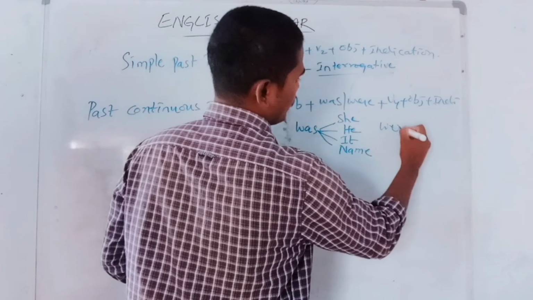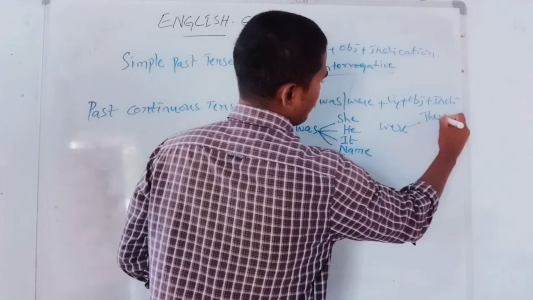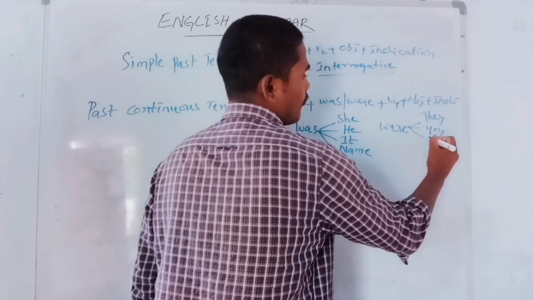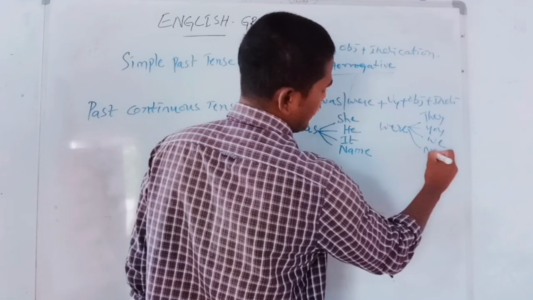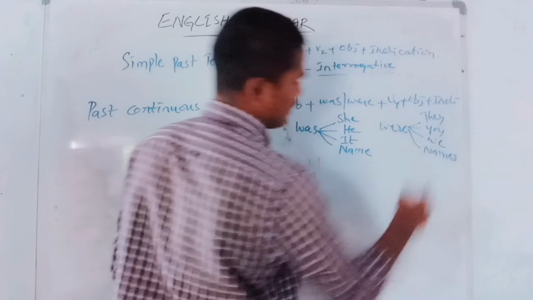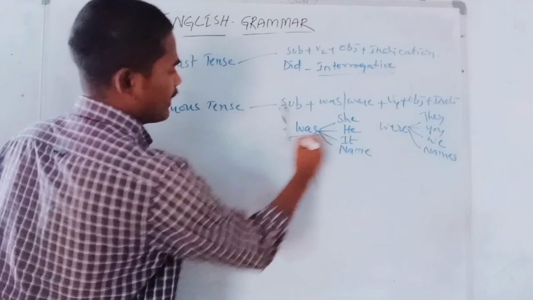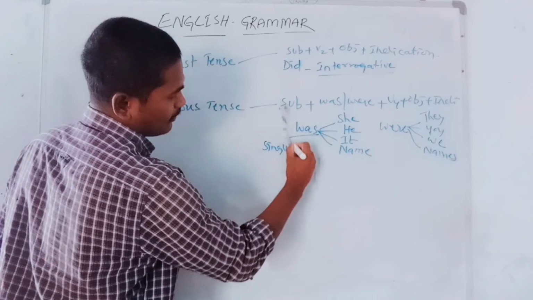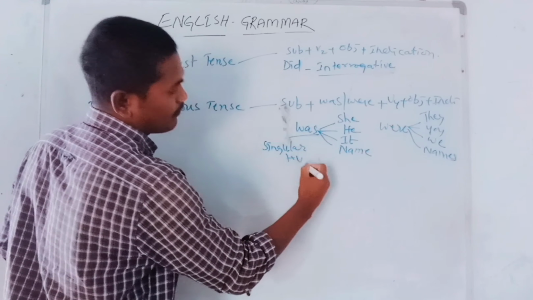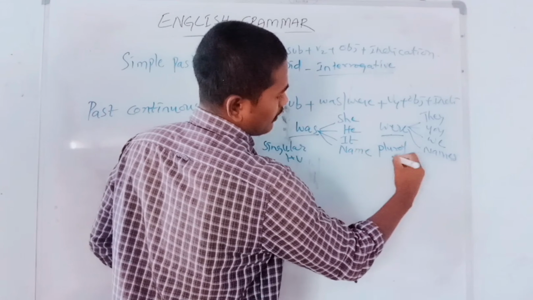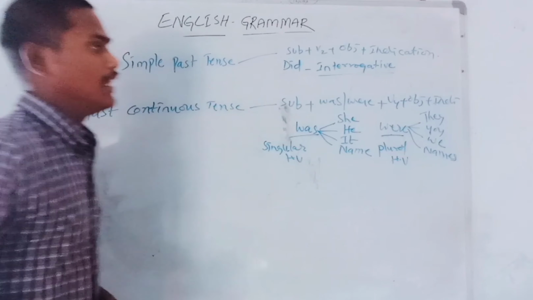We use were after they, you, we, and plural names. So after all these subjects we use were. So was is a singular helping verb, and were is a plural helping verb.